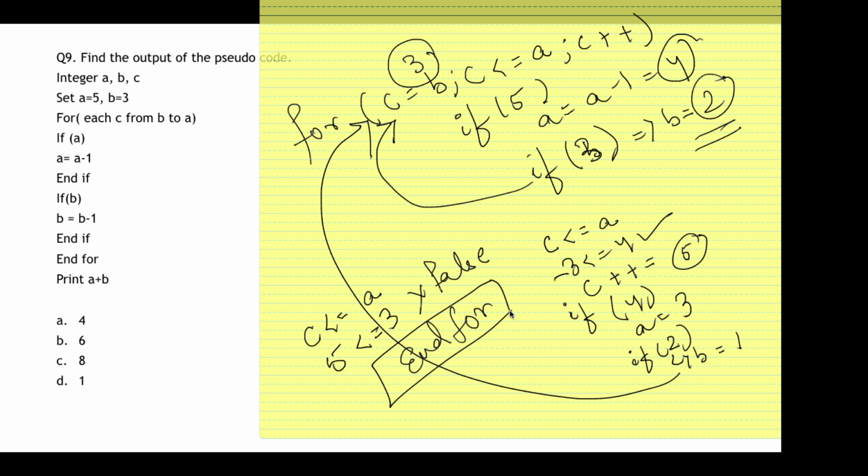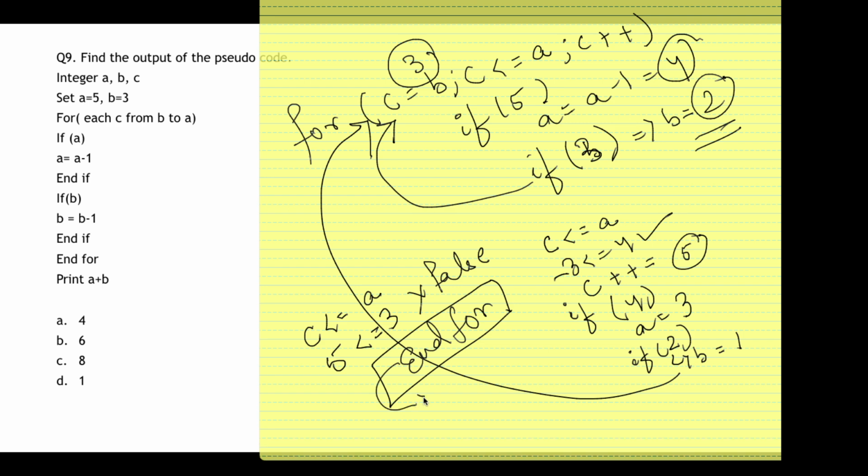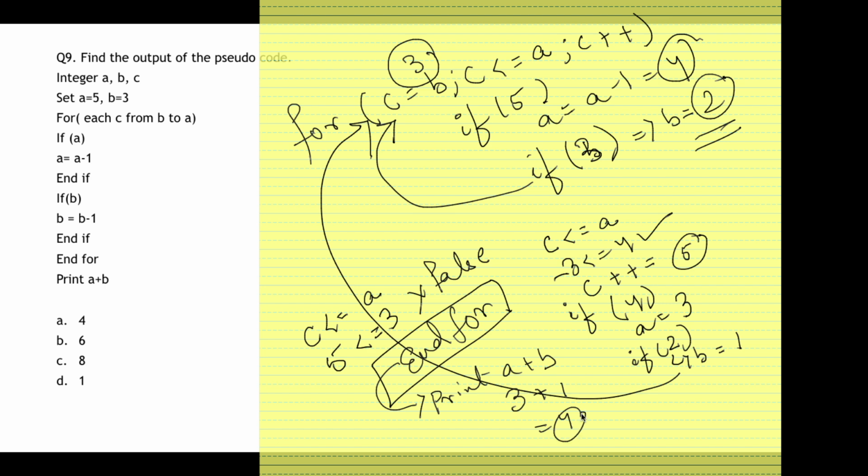So I hope I am clear with this. So after it ends for, it will enter the next statement, that is print a plus b. So the value of a is 3 and the value of b is 1. So the output will be 4. That is in option A. Okay, value of b is 1, value of a is 3.